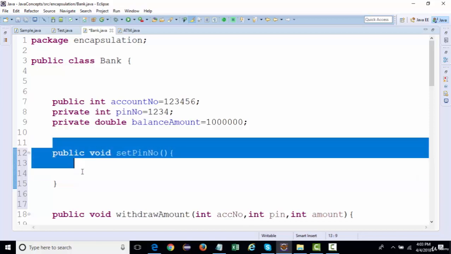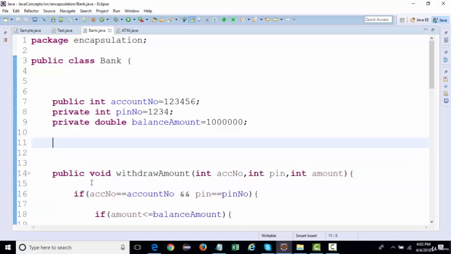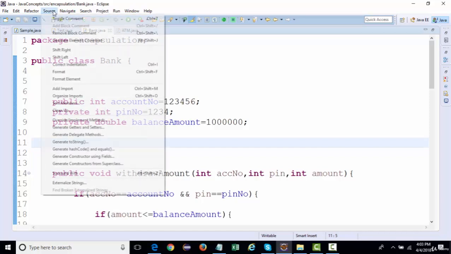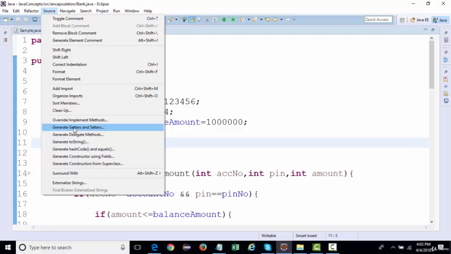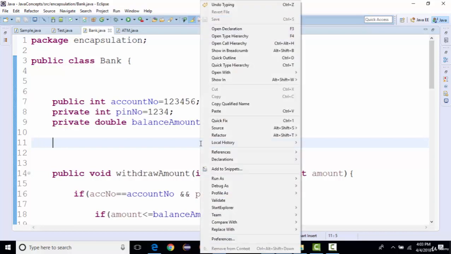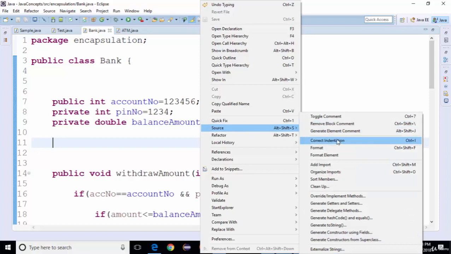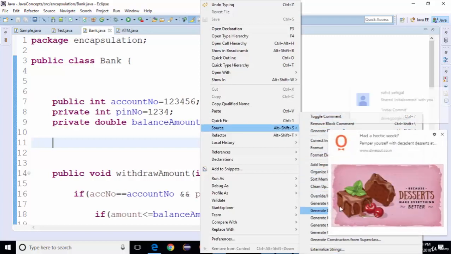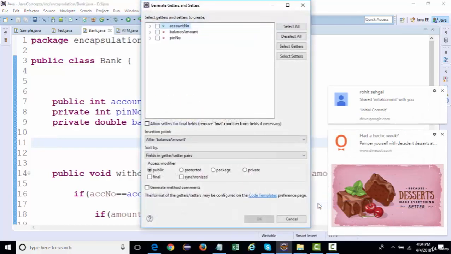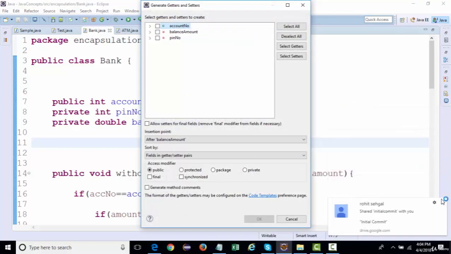If you don't want to create it in this way, there is some functionality which Eclipse actually provides. When you go to source, you see an option called generate getters and setters. You can also retrieve this by right clicking over here, going to source and clicking on generate getters and setters, something like this. Now over here, you see all the instance variables that we have created. This is a public one, and these are private.